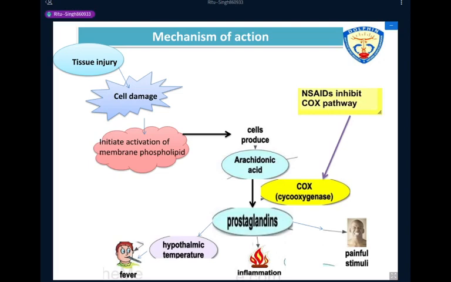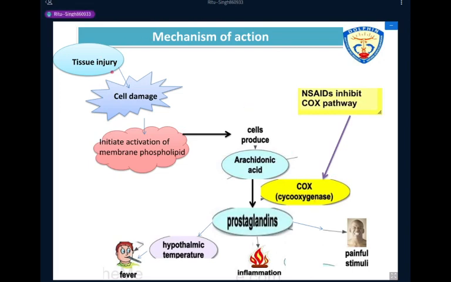Before we start the carboxylic acid derivative, salicylate or salicylic acid, first we discuss the mechanism of action of the NSAID category of drugs. In this mechanism of action, the drug acts on the COX enzyme, that is cyclooxygenase enzyme.